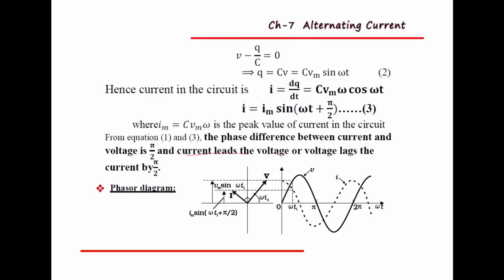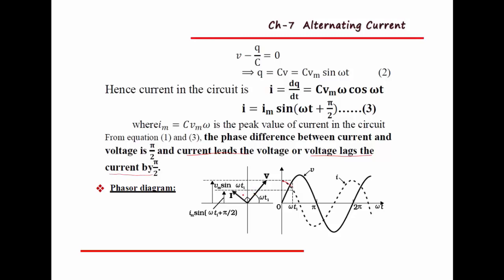Current leads voltage, or voltage lags behind the current by the angle pi by 2. It can be represented in both a wave diagram as well as a phasor diagram. Here this is current, the alternating current, and this is voltage. So current is leading the voltage by 90 degree. Here also voltage is lagging behind the current, or current leads the voltage by 90 degree.